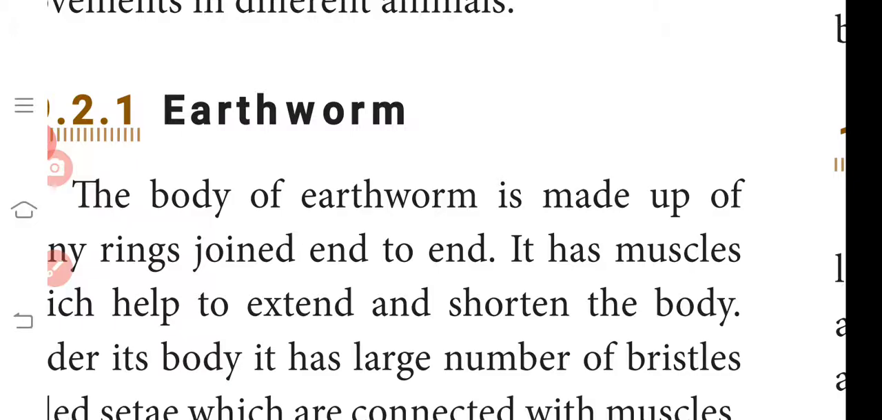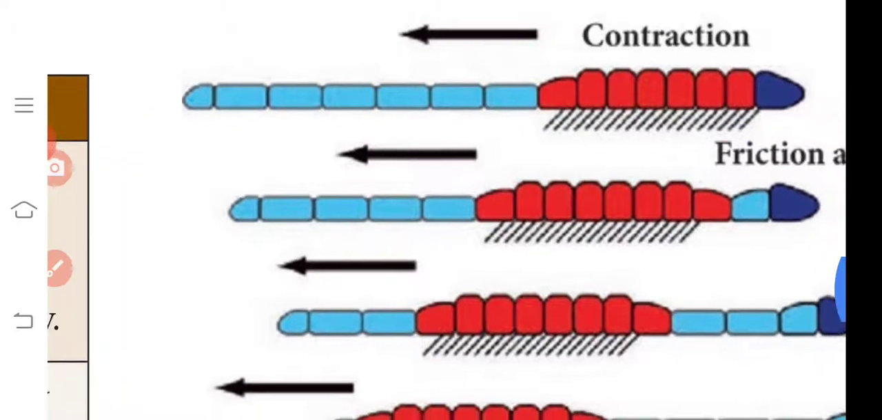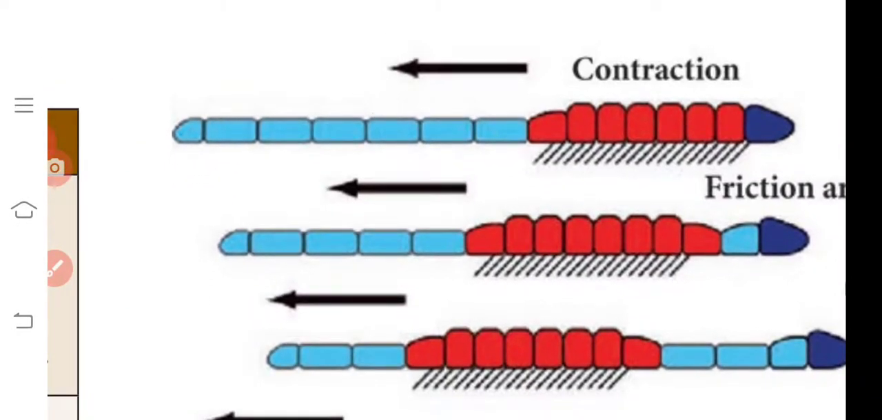Now see this picture. This is the earthworm. The body has segments, called setae, a large number of bristles, meaning it is segmented like this. These are connected to muscles. Contractions take place in the muscles, and the muscles help to grip the land.